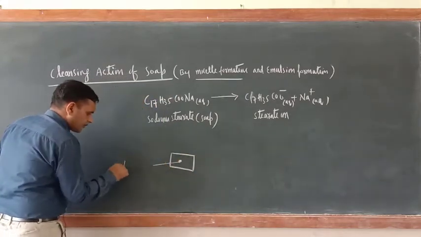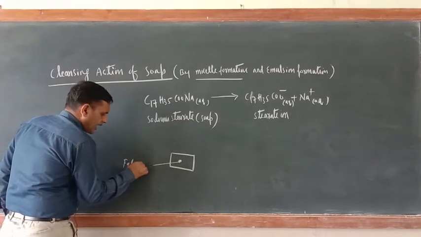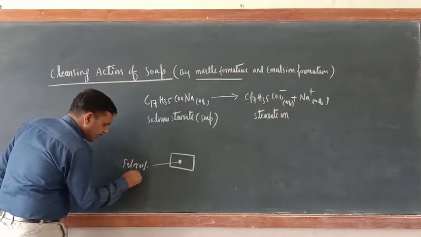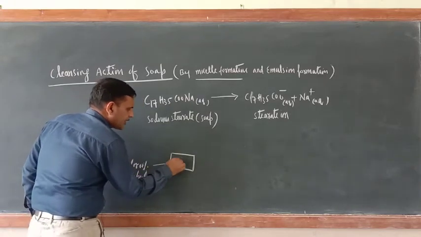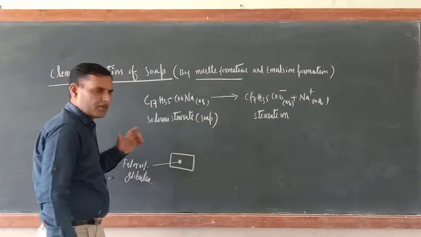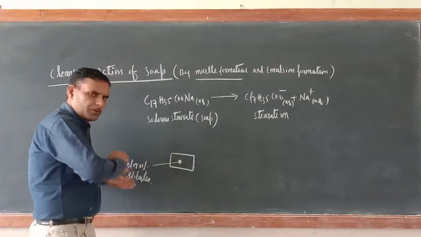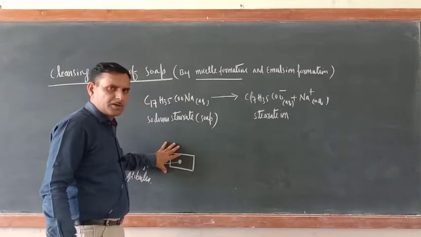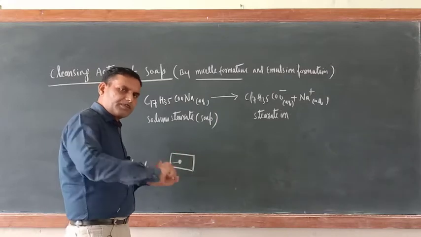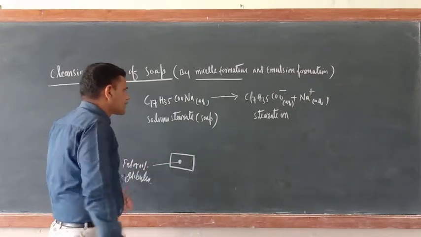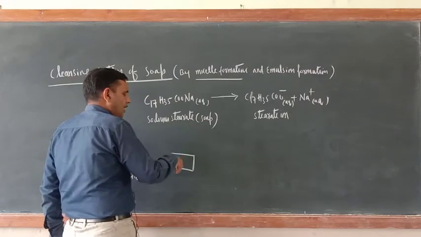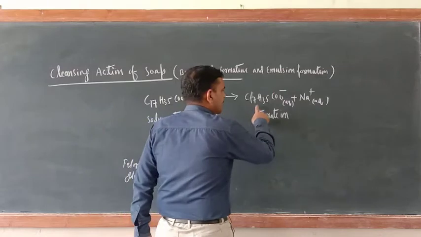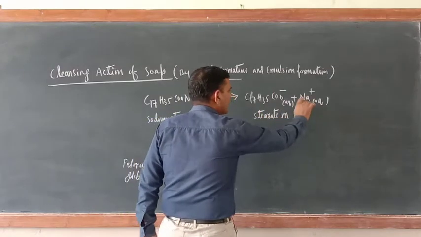So first here there should be fat or oil, and these are fat or oil globules. Here only the dirt particles will be attracted. Now what will you do? You will start rubbing the soap. First you will sink this cloth in the water, and afterwards you will start rubbing the cloth. When you rub the soap on the cloth, these soap molecules will be ionized into stearate ion and sodium ion.